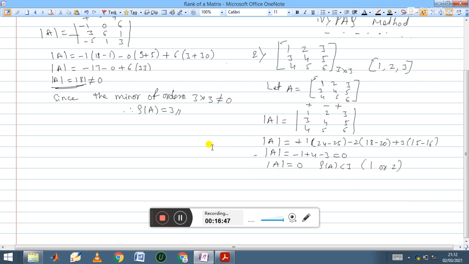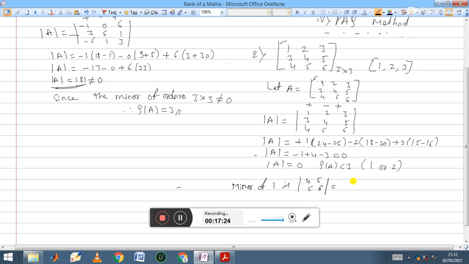Now for further investigation, you need to choose a minor of any element of order 2 cross 2. So let us choose the minor of the first element. What is your minor of 1? Minor of 1 means you delete first row and first column, then the elements are 4, 5, 5, 6.